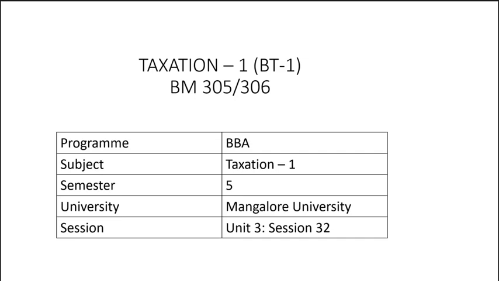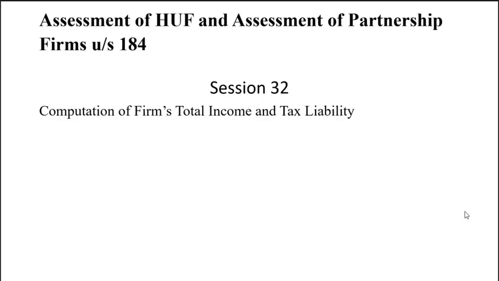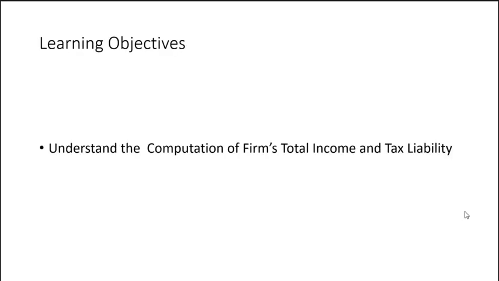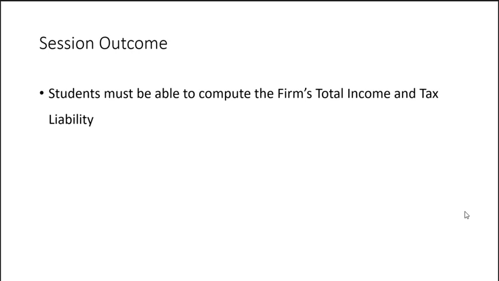Session 32 of Unit 3 of Taxation of 5th Semester BBA of Mangalore University. In this session, we shall study about the computation of firms' total income and tax liability. Learning objectives are to understand the computation of partnership firms' total income and computation of tax liability. Students must be able to compute the firm's total income and tax liability.